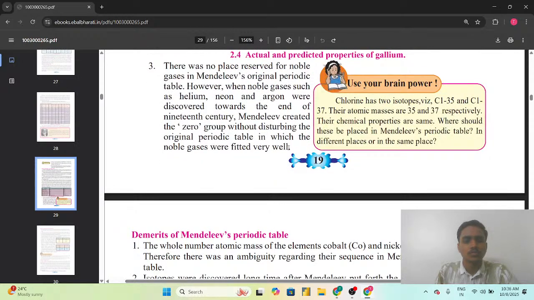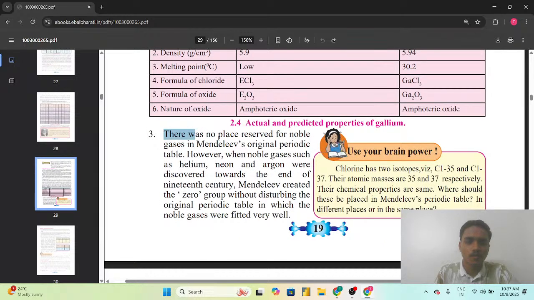तो चलिए देखते हैं थर्ड मेरिट क्या है। There was no place reserved for the noble gases in Mendeleev's original periodic table. However, when noble gases such as helium, neon, and argon were discovered towards the end of the 19th century, Mendeleev created the zero group without disturbing the original periodic table, in which the noble gases were fitted very well.